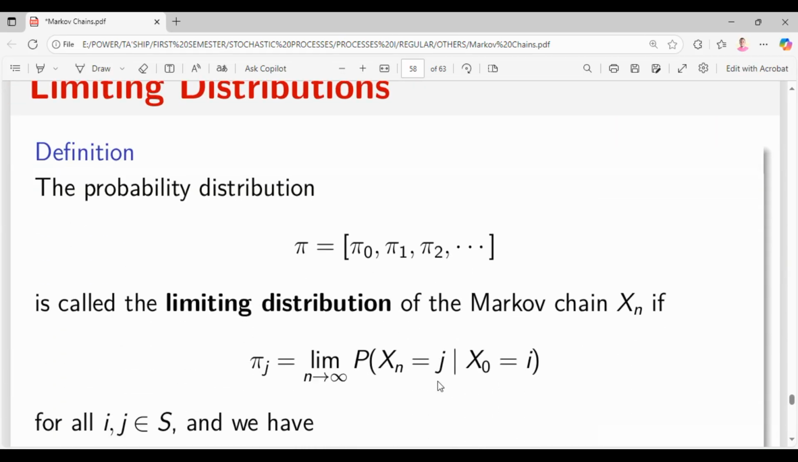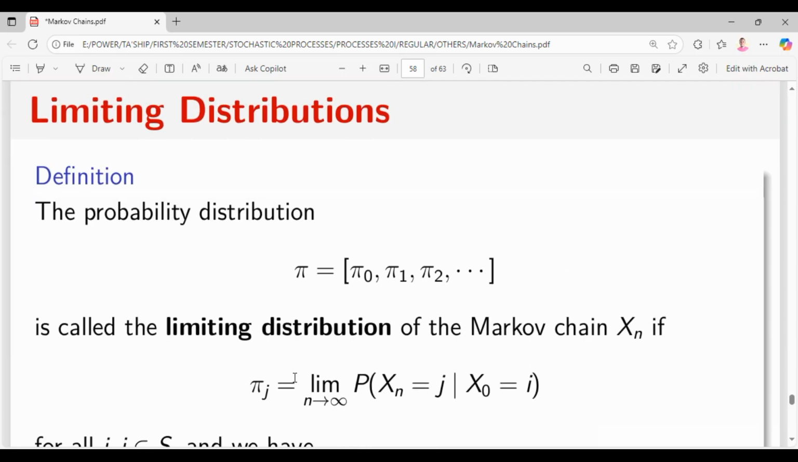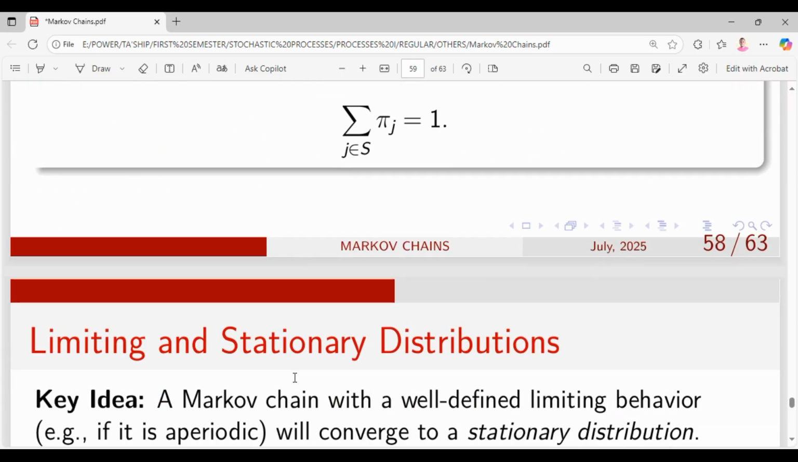Limiting distribution. Usually we say that the Markov chain has a limiting distribution. This pi you have seen. I want to say that this pi should be a limiting distribution if, when we multiply pi by the transition probability matrix, we get pi back. If that happens, then pi is said to be the limiting distribution for the Markov chain.